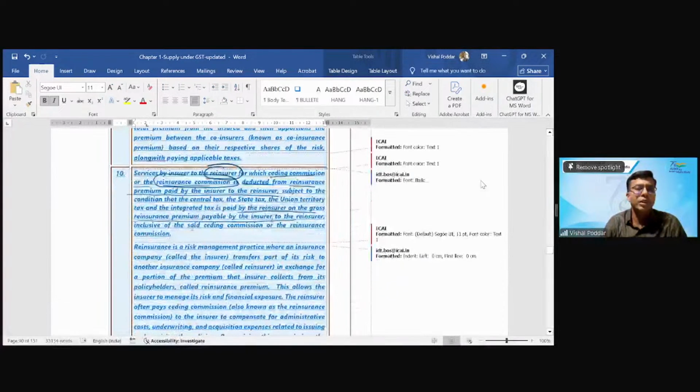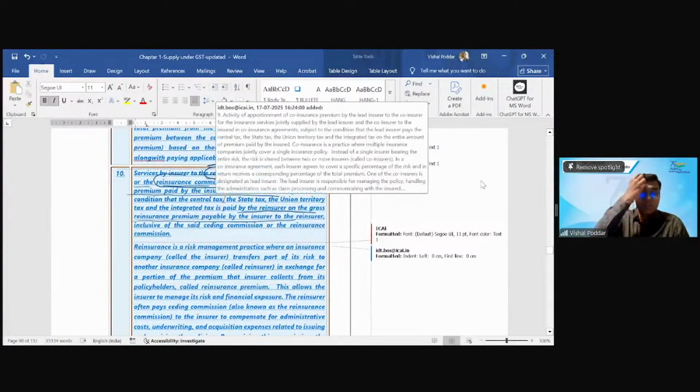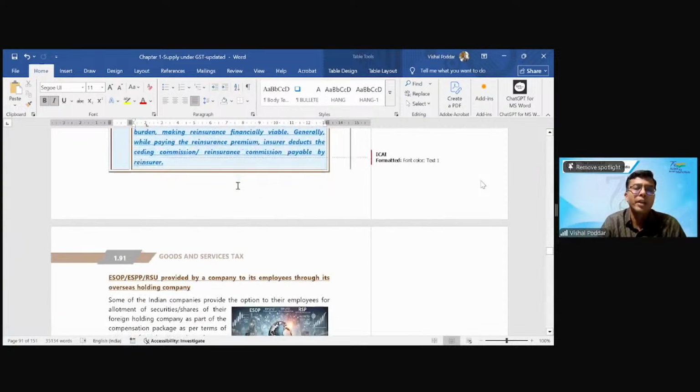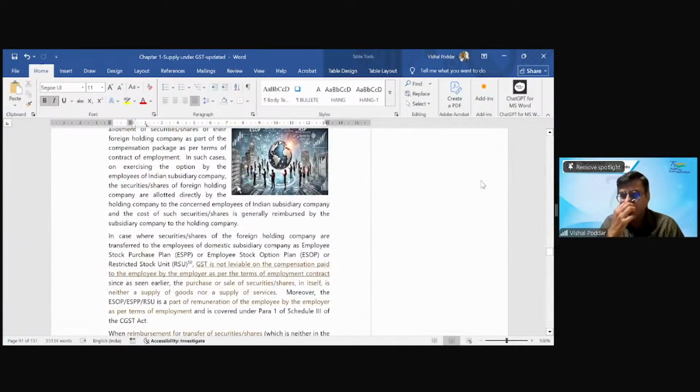So this is what is given, that whenever this reinsurance premium is given, it is given after deducting the commission, but we need not get into that. On similar lines of co-insurance, the same point is given over here for reinsurance. Even when I'm passing on this reinsurance commission, there will be no GST if the GST is paid on the first premium, that is on the first 100 crore when I receive from Mr. Ambani. If I have paid the whole GST, there will be no GST again on that 98 crore which I pass on to LIC under reinsurance.